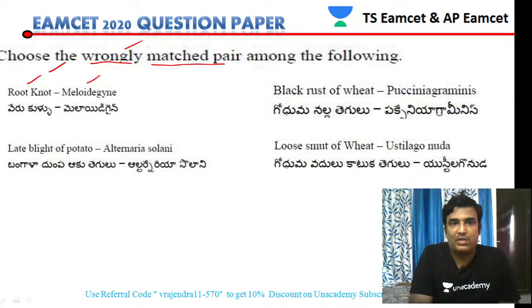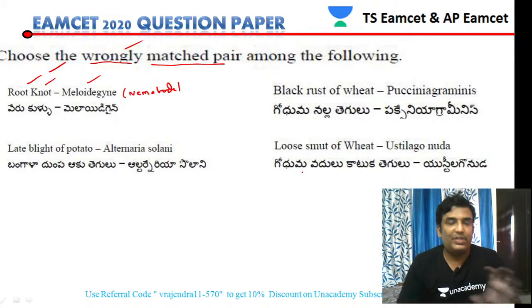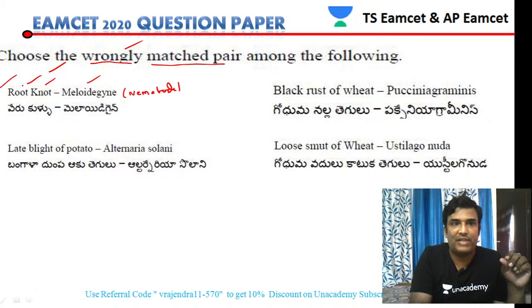Root knot in plants is caused by a nematode. The nematode's name is Meloidogyne. Meloidogyne is the nematode which infects the roots and causes a particular disease called root knot disease. So this matching is a correct match, no doubt about it.